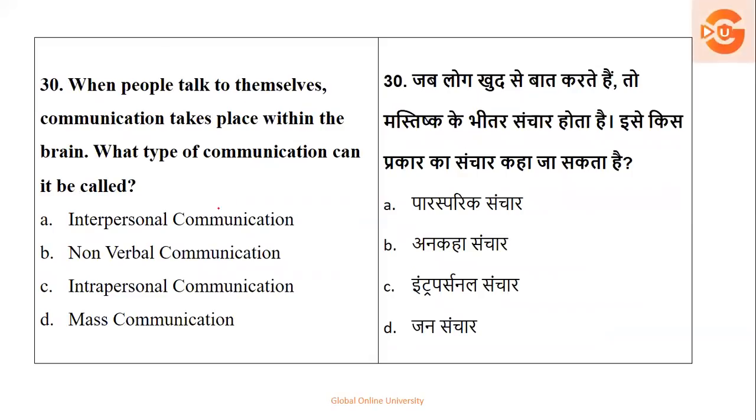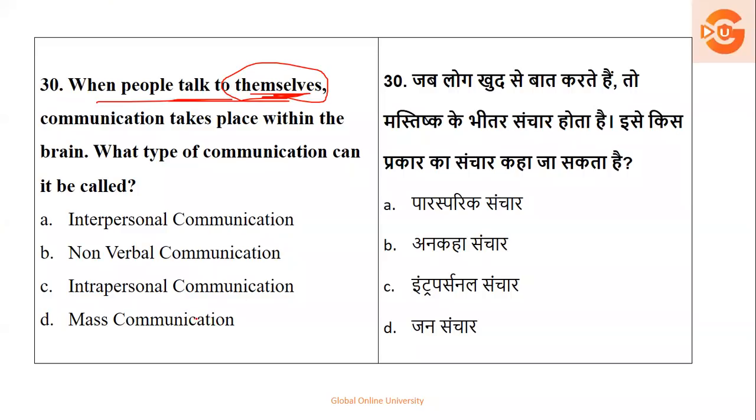Next we have, when people talk to themselves, communication takes place within the brain. What type of communication? People talk to themselves, oneself. Themselves means oneself. They can confuse you with the words, so be careful. Is it inter, non-verbal, intra, or mass communication?